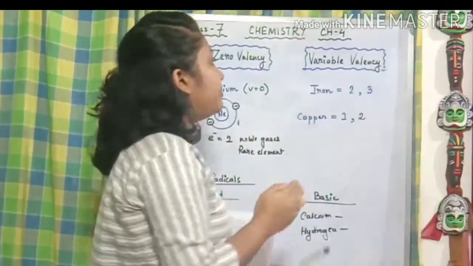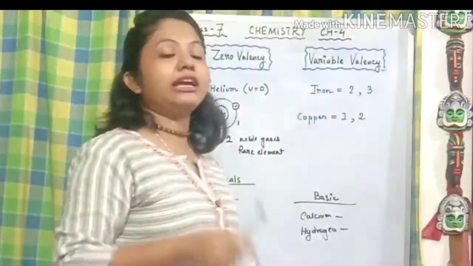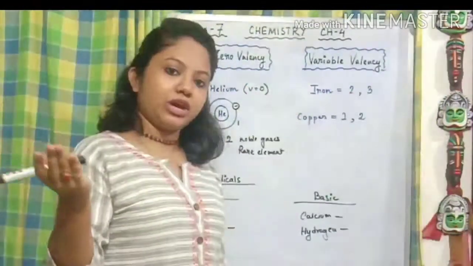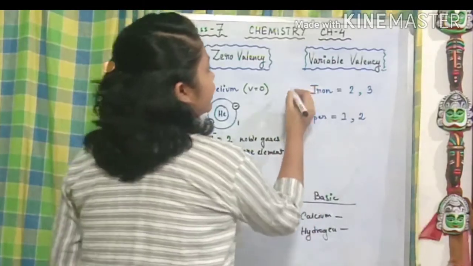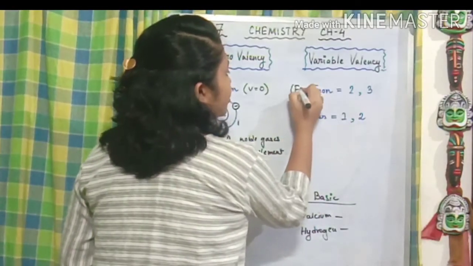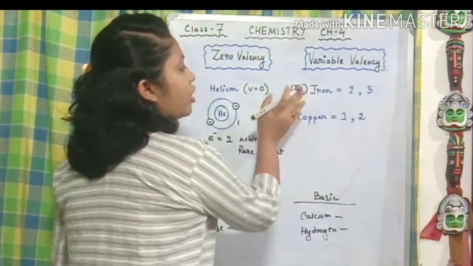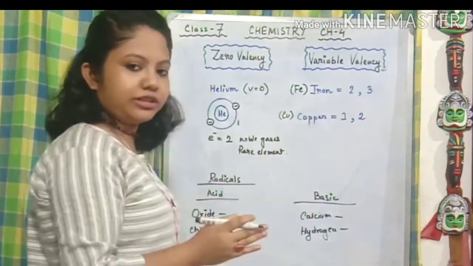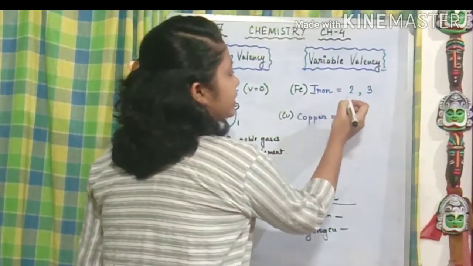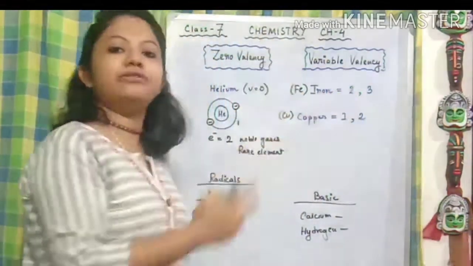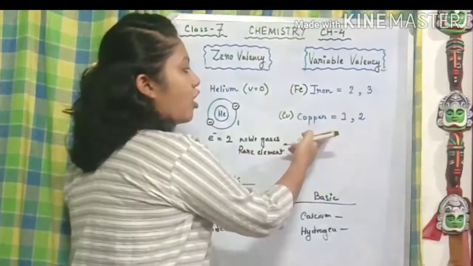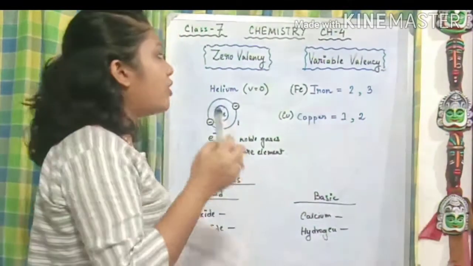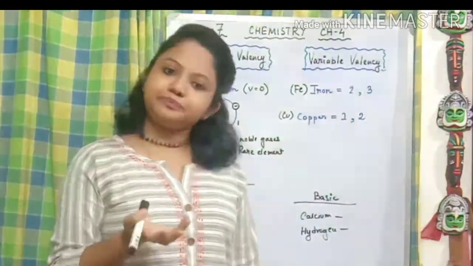But certain elements like iron and copper have more than one valency. Take the example of iron. The symbol of iron is Fe and copper is Cu, right? In case of iron, it has valencies 2 and 3, while copper has 1 and 2.